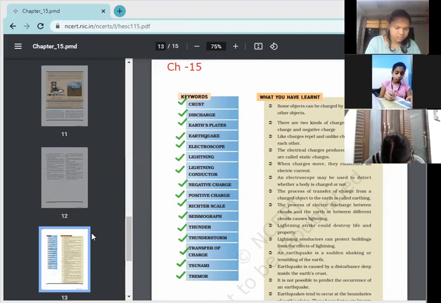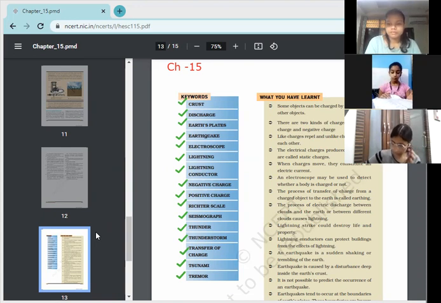Ma'am, please tell the spelling of tectonic. Tectonic, T-E-C. The spelling of tectonic, T-E-C, T-O-N-I-C. Tectonic plates. These plates are present under the Earth's surface.